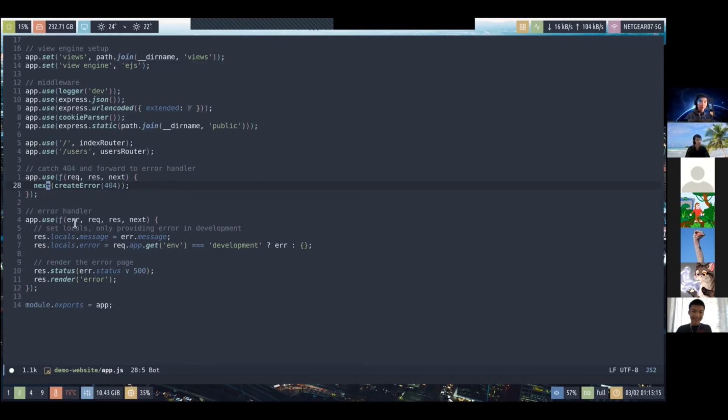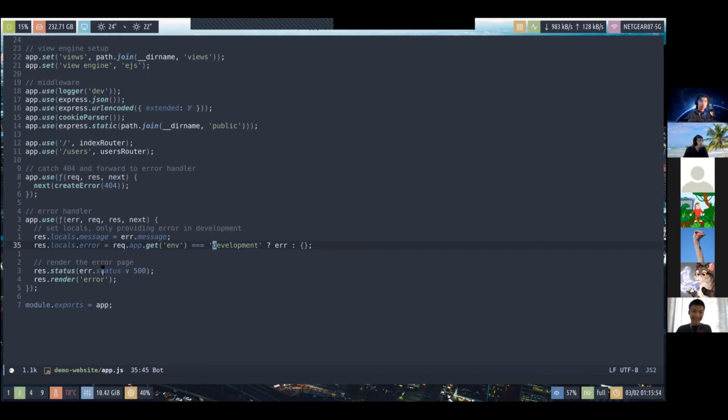This will pass the not found error to this handler, and it'll decide what to output in the response based on whether we're in the development stage or the production stage. The development stage means that we're still developing it and we're not using this code in an actual website. And production means that we're using it in an actual website, and we should not be outputting sensitive data about why we have this error.